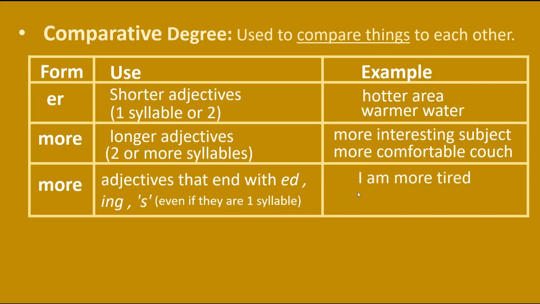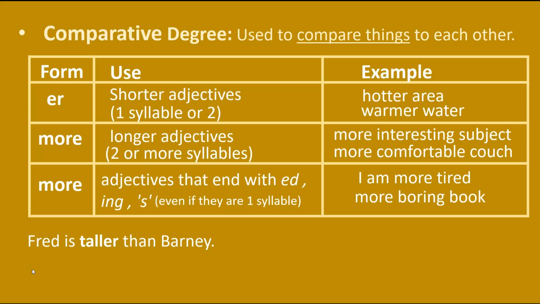Example, I am more tired. As you can see, tired here ends in ed, and it has only one syllable. More boring book. Alright?